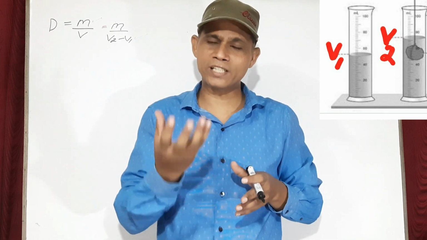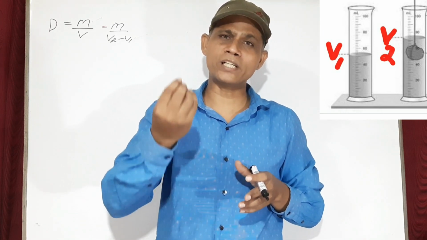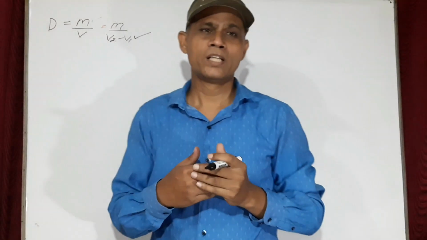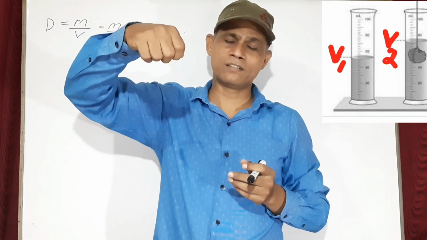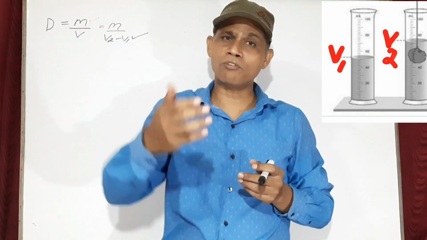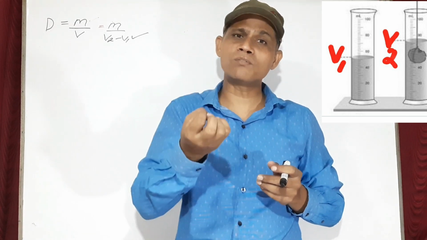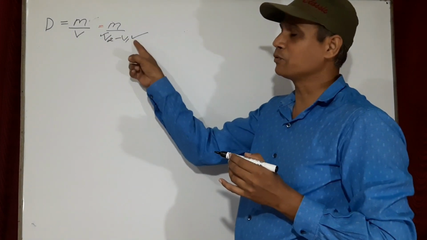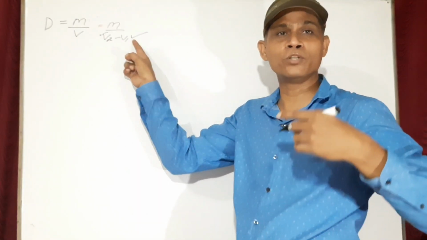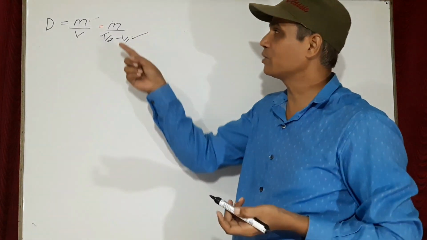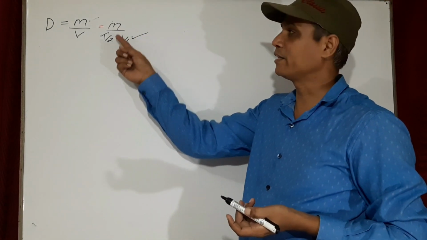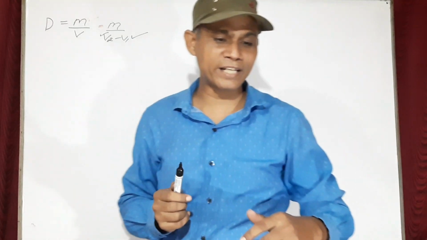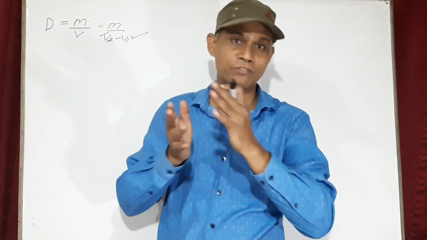First of all, fill the measuring cylinder and note down its initial volume. Suppose the initial volume is V1. Then suspend the iron in the measuring cylinder. The water level will rise. Note down the final volume. Suppose the final volume is V2. Take the difference of the two, V2 minus V1, it is the volume of the iron. Now you know the mass of the iron and the volume of the iron, divide the two, and you will get the density.